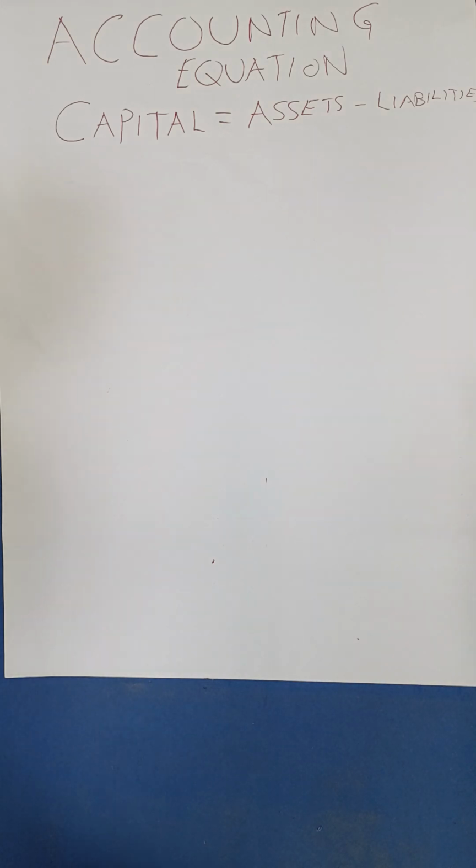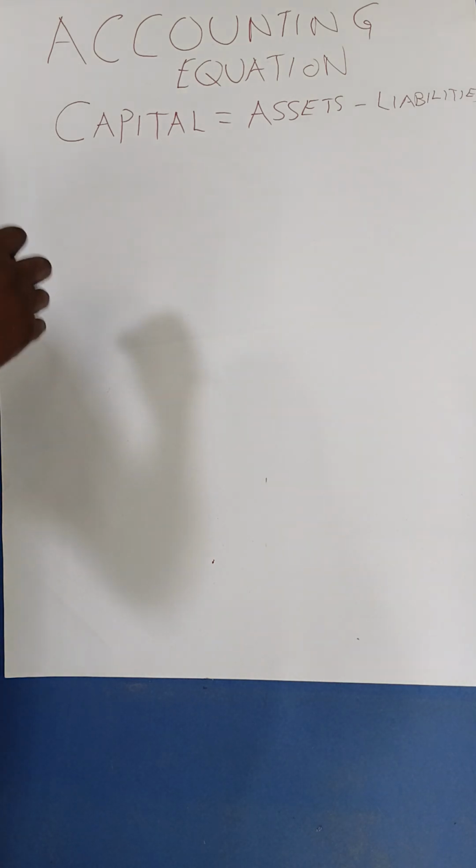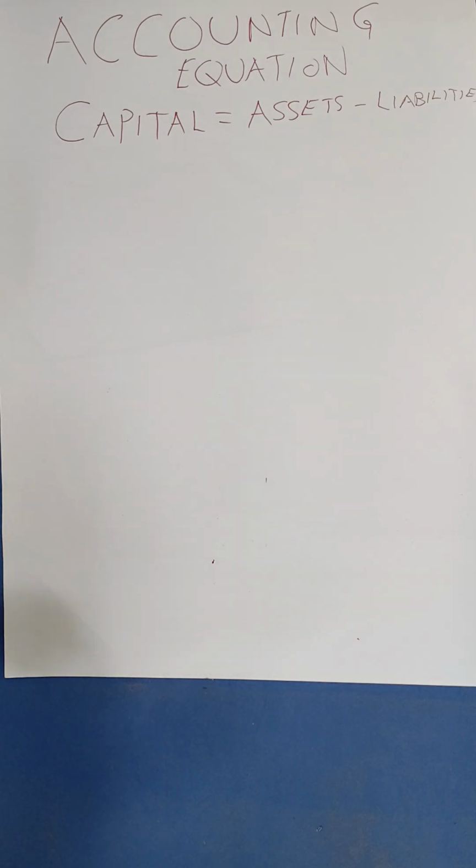Good. Now, the accounting equation. We defined it last time and we said this is just a simple report. It is also called a statement of financial position, or in simple words, a balance sheet, where it's going to give us the total assets of the business, the firm or the organization, the total liabilities that business owes to outside parties, and also the capital.